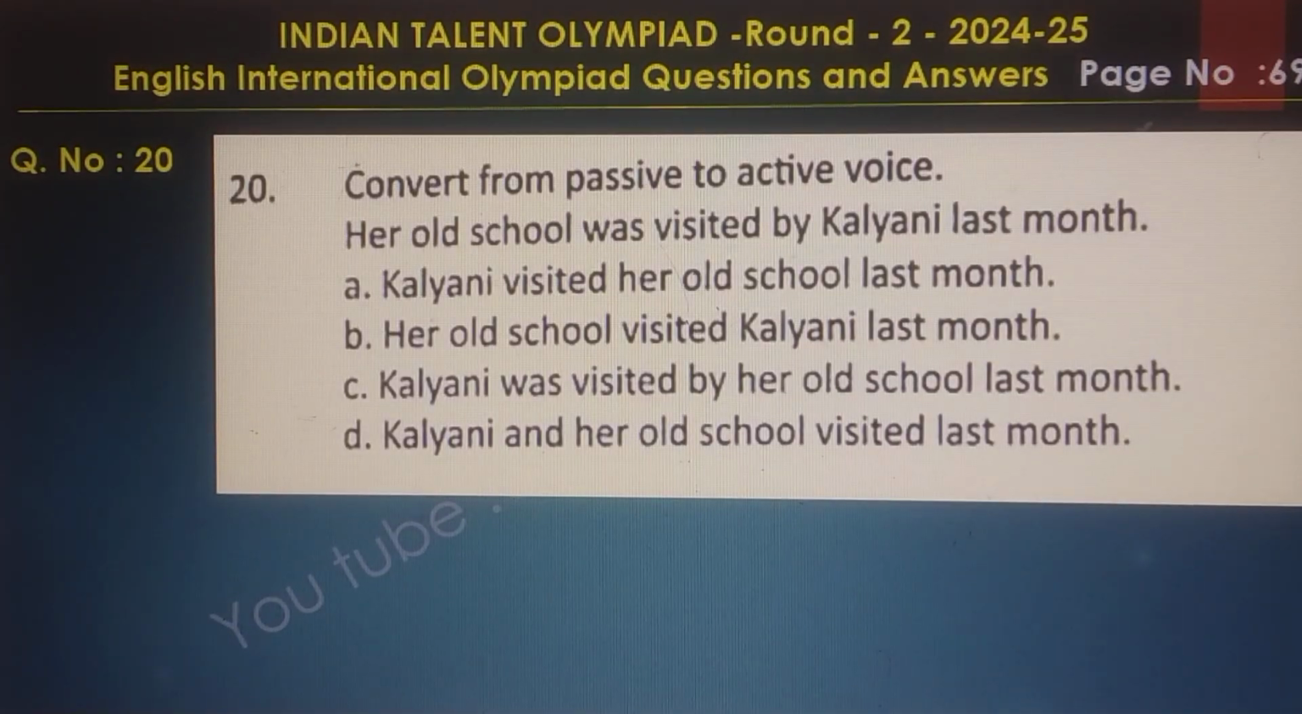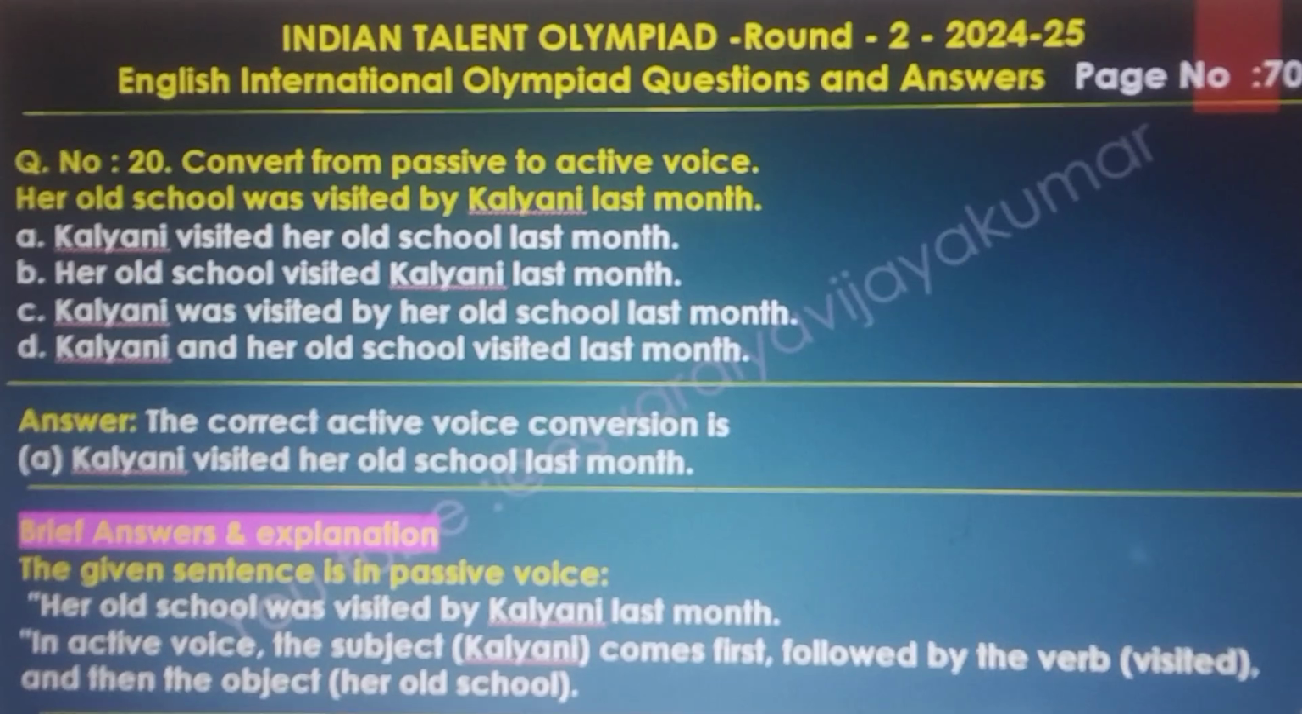Question number 20. Convert the passive to active voice. Her whole school was visited by Kalyani last month. The answer is: Kalyani visited her whole school last month. Brief explanation: the given sentence is in the passive voice. In the active voice, the subject Kalyani comes first, followed by the verb visited, and then the object her whole school.